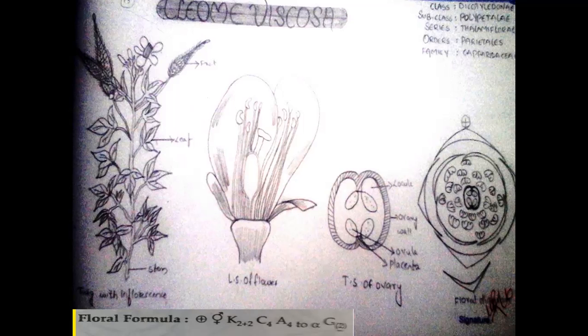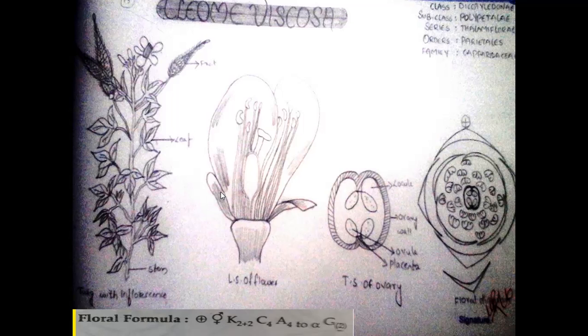Rarely, trees are present, such as Crateva. So herbs, shrubs and trees are all present. Herbs are Cleome viscosa and Cleome gynandra, shrubs are Capparis, and trees are Crateva.